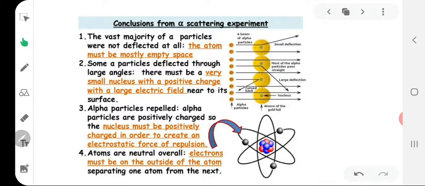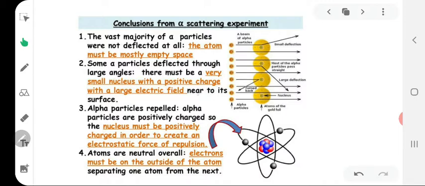This obstruction must be very small because only a few particles were obstructed by it. It should be massive because each alpha particle has 4 unit mass and is quite heavy. It could easily pass through a light obstruction by pushing it aside, and it has to be positively charged. Alpha particles are positively charged. Since they were repelled or deflected back, the obstruction must also carry the same charge, that is positive charge.